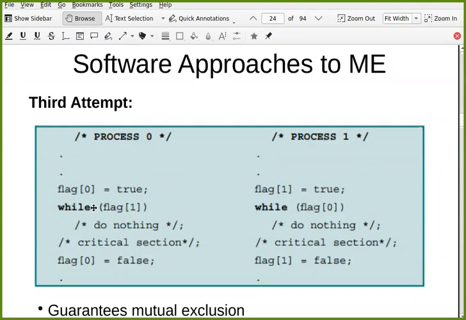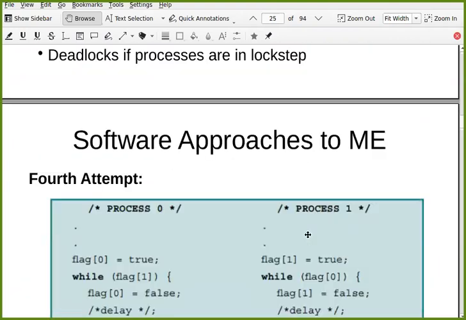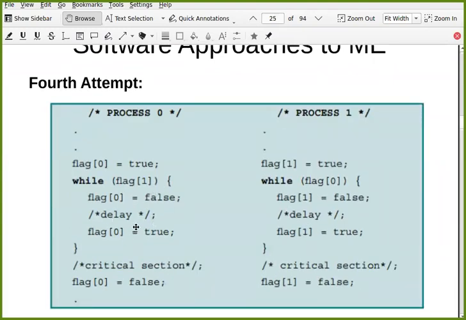Okay, this is blocking one, because flag 1 is true, flag 0 is true. Both are doing nothing. They can't do anything. They are blocked. They can't execute any other instruction. Here, at least they can execute instructions in this while loop continuously. They can execute all these instructions in the while loop continuously.